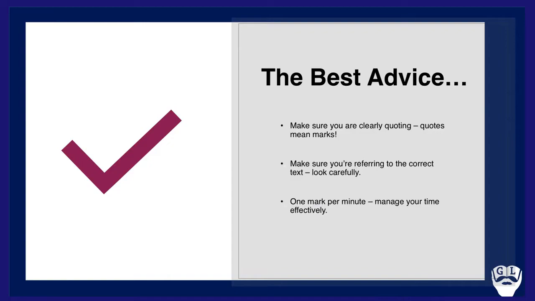Look carefully at what the text is that you have to answer on, and it's 1 mark per minute. Make sure to manage your time effectively. You should be spending at least 10, if not 12 minutes on a 10-mark question, for example. These are the real big hitters in this paper. So moving forward, we start, as always, with the practice question.